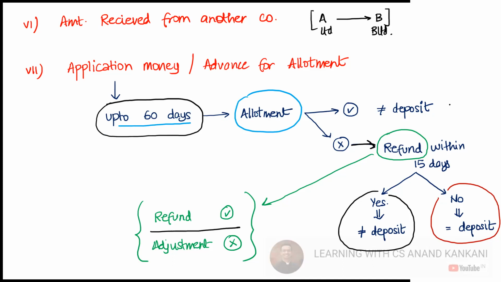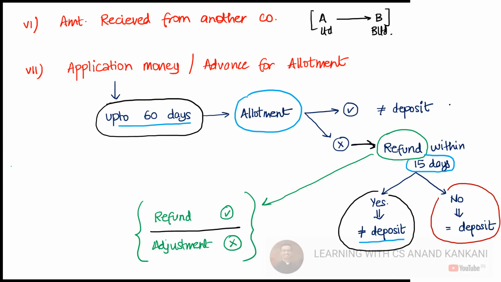But if the allotment is not done in these 60 days, then you have been given a 15 days extension. So in these 15 days, you need to repay this money. If you refund this money within 15 days, then it will not be considered as a deposit.